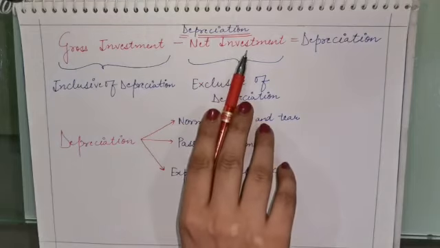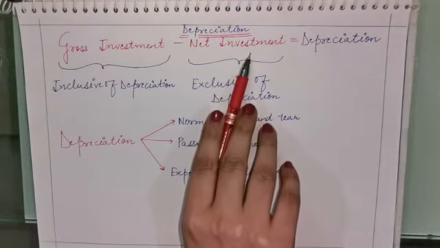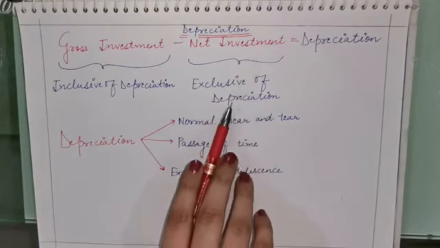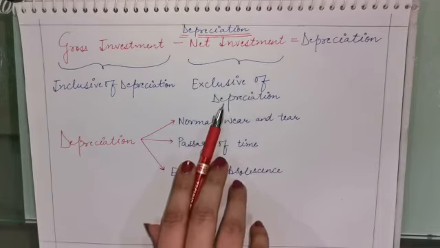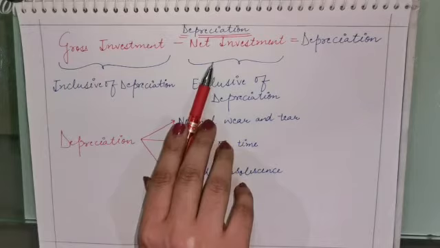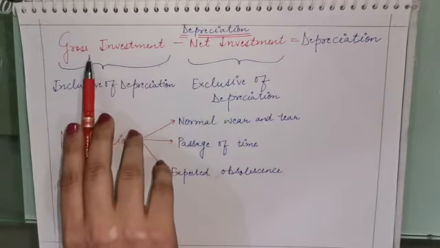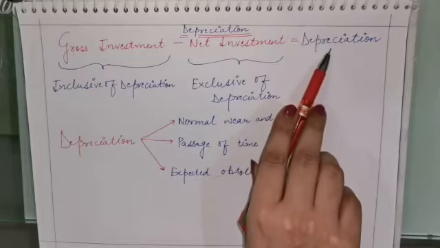And this net investment is the actual increase in the capital stock of the economy. Actually में जितना increase हो रहा है, subtraction of the depreciation. Net investment does not include the value of depreciation. As gross investment includes the value of depreciation, net investment excludes the value of depreciation. That is why gross investment minus net investment is the depreciation value.